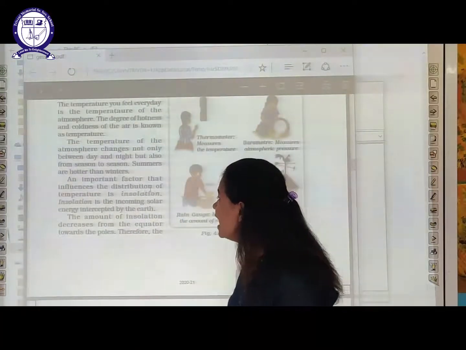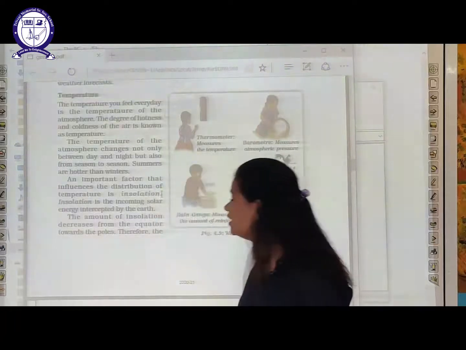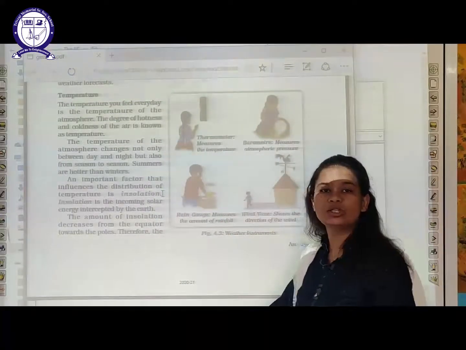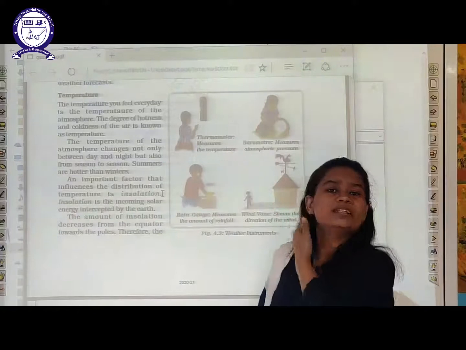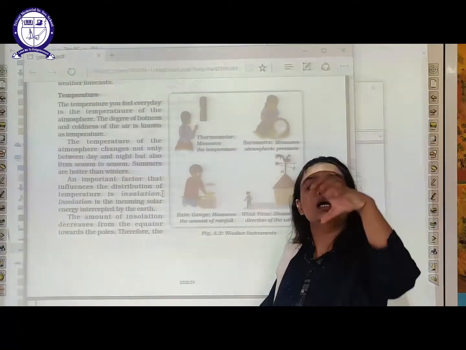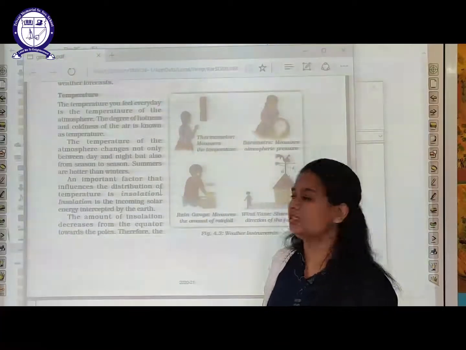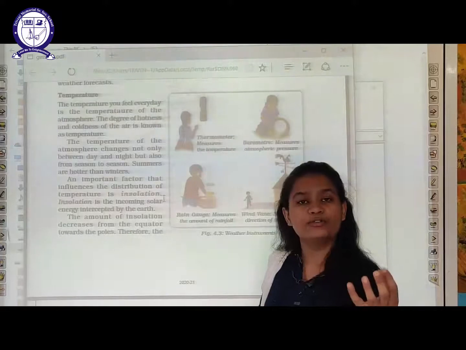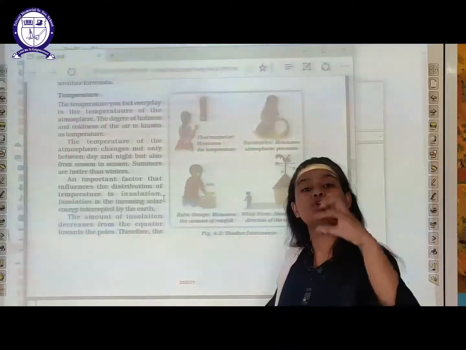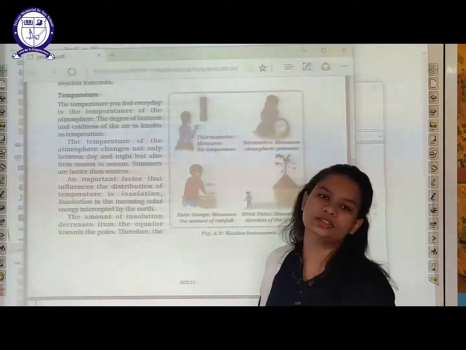Thereafter, students, an important factor that influences the distribution of temperature is insolation. Now what is insolation? Insolation means the amount of sun energy that reaches the earth's surface, or that reaches a particular surface of the earth. The amount of solar energy that is reaching the earth's surface is called insolation.